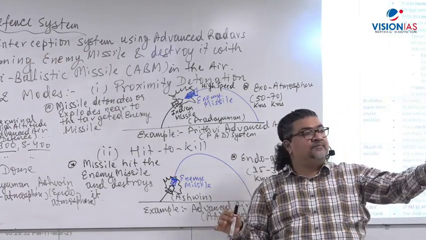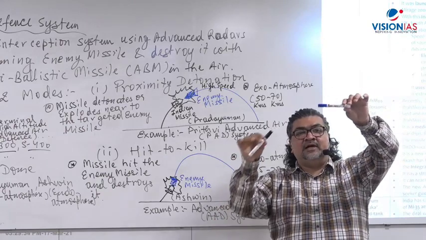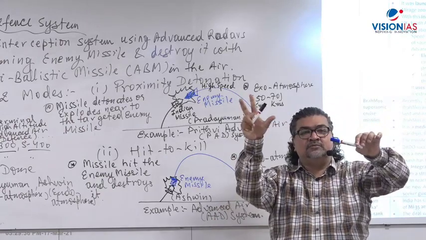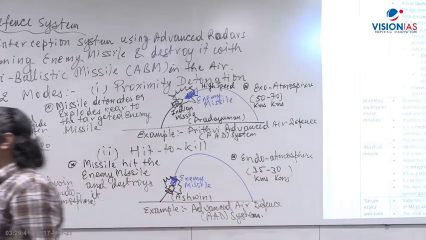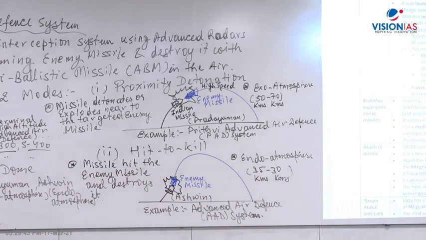So what is better there? As the missile is coming and we get near to it, we explode. Proximity detonation. Hit to kill can also be done there, not a problem. Hit to kill can also be possible.